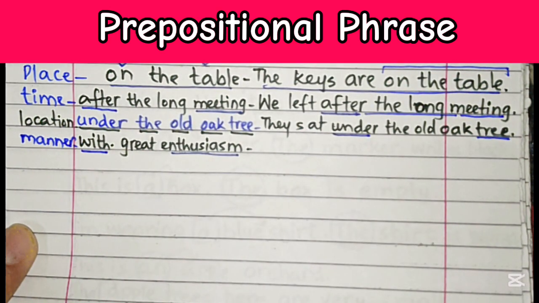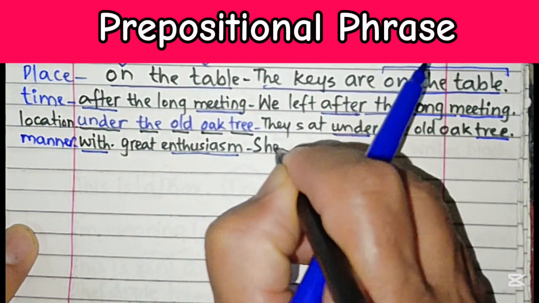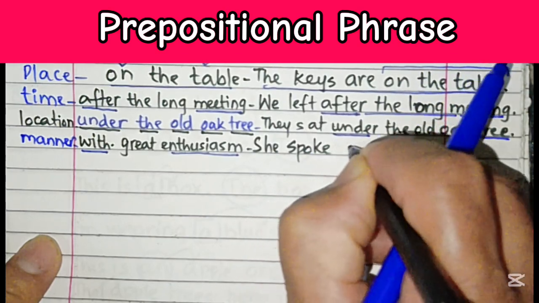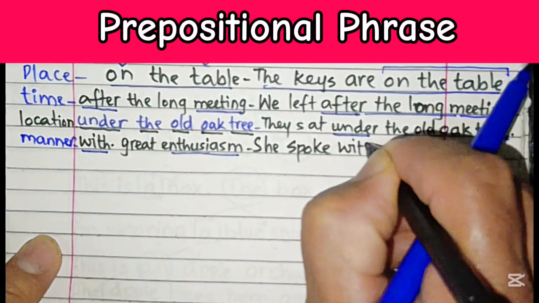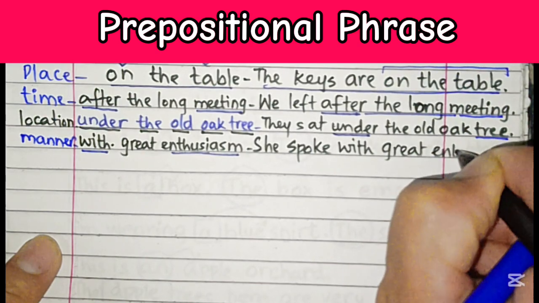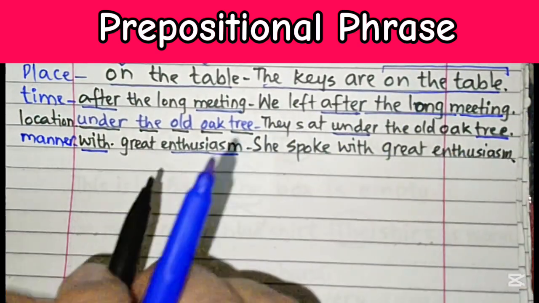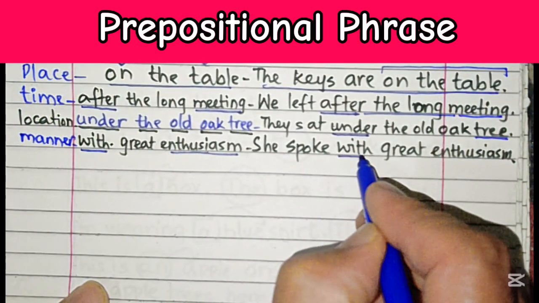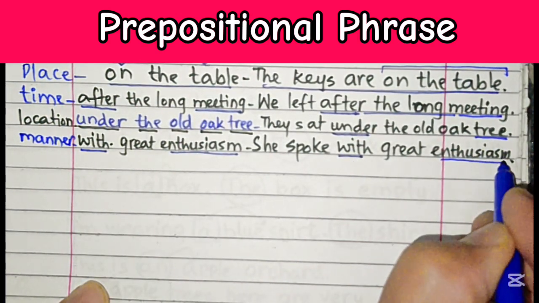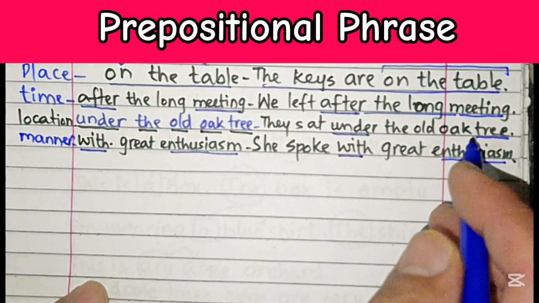So we can make a sentence by using this prepositional phrase: she spoke with great enthusiasm. Over here in this sentence, the prepositional phrase starts with the preposition with and ends at a noun that is an abstract one, enthusiasm.